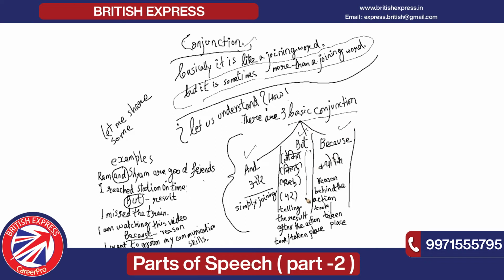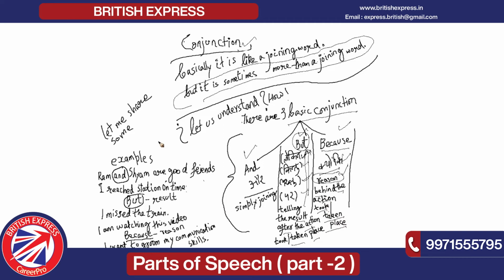If I break them in Hindi, you will get the point. How? In Hindi, if I take this but, this is about lekin, kintu, parantu or par. All these merge in this but, and this is telling the result after the action which took place or has taken place. In same manner, because, again if I break it in Hindi, it tells about kyunki, and kyunki is about reason behind the action which took place or has taken place.